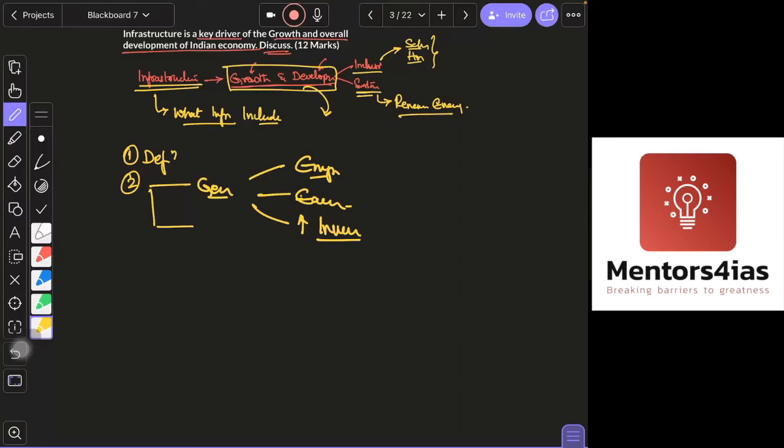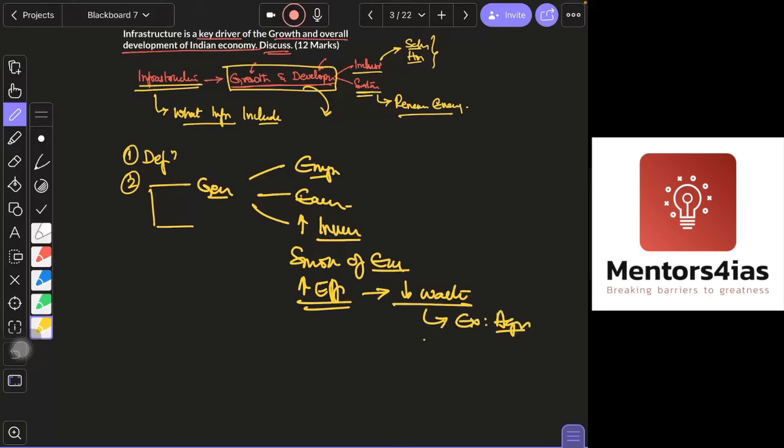Okay, it leads to smooth functioning of the economy. It increases efficiency. How does it increase efficiency? For example, it reduces wastage. Okay, how? You can give an example of agriculture. Having agricultural infrastructure like warehouses or cold storage, etc., will lead to reduced wastage. Like that, you have to give examples.